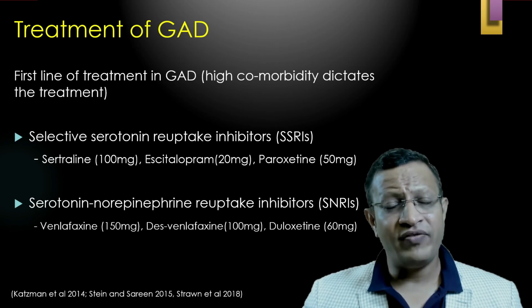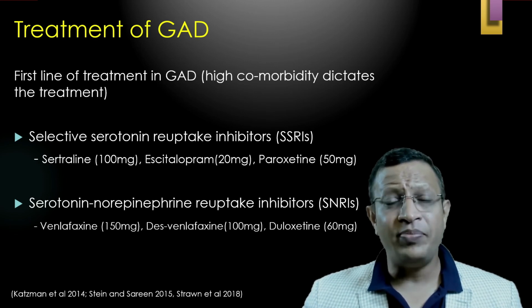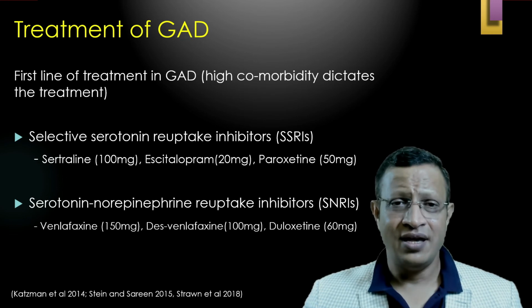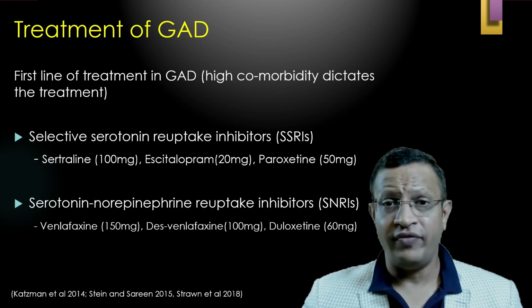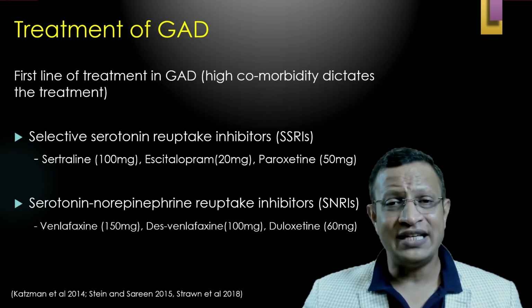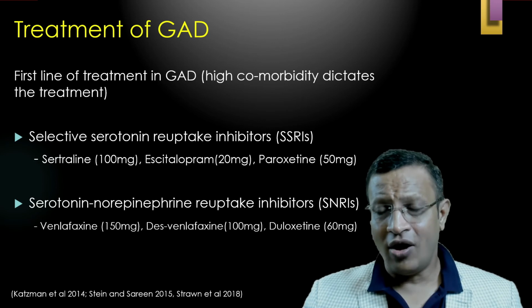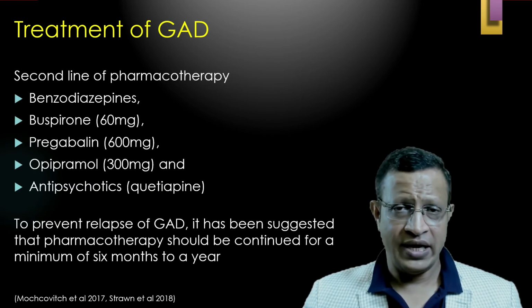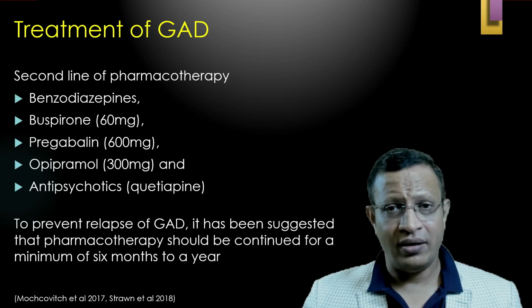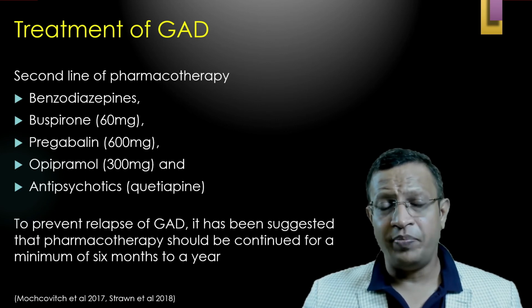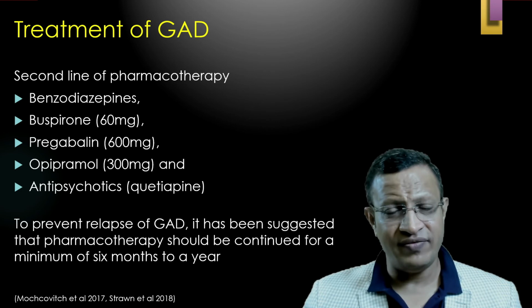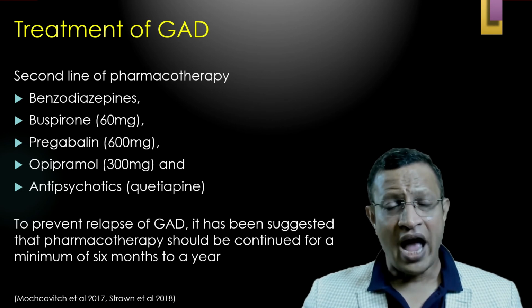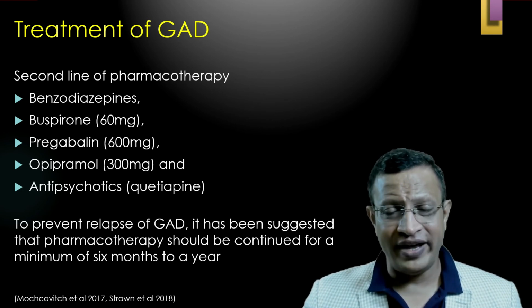Serotonin norepinephrine reuptake inhibitors, SNRIs, such as venlafaxine 150 to 225 mg, desvenlafaxine up to 100 mg, duloxetine up to 60 mg. So, SSRI or SNRI can be considered as the first line of treatment. The second line of pharmacotherapy is based upon whether the patient's anxiety symptoms are very severe, disabling, and need to be controlled very fast.